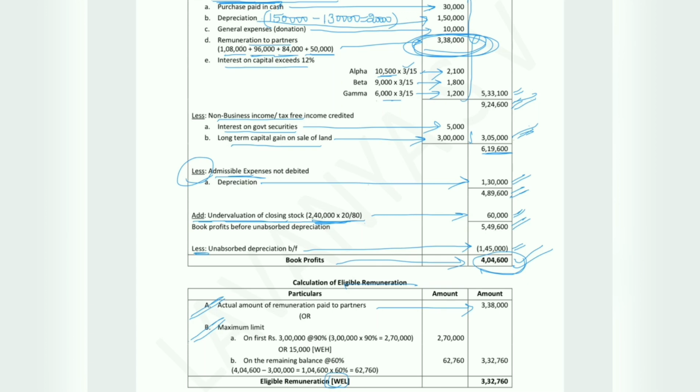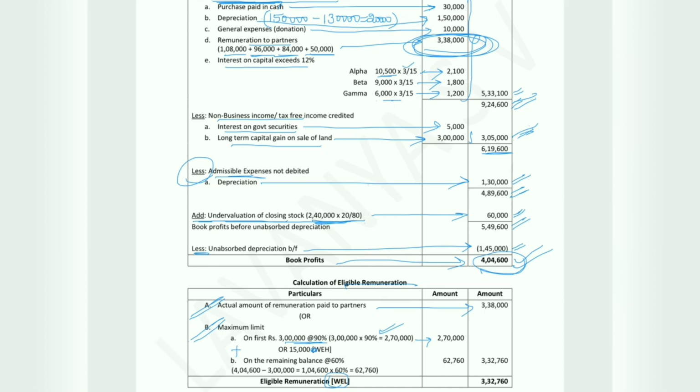Or maximum limit is on first 3 lakh we will calculate at the rate 90%, and the value which we get is 2,70,000, or we have to compare with 1,50,000. So 2,70,000 or 1,50,000, whichever is higher. So which is higher now? 2,70,000, right? So we have considered 2,70,000 here.